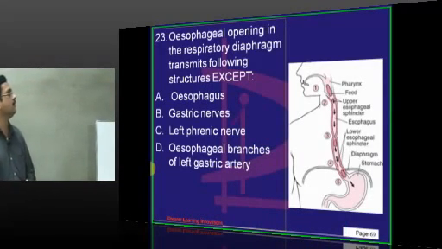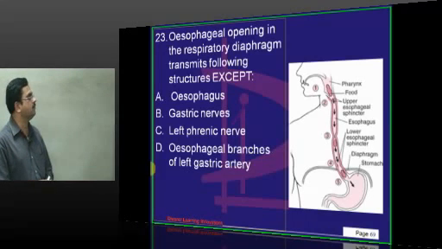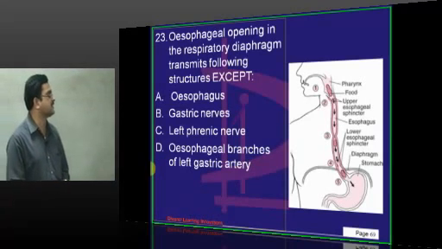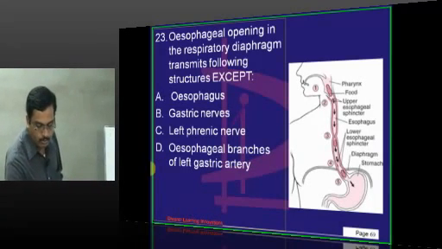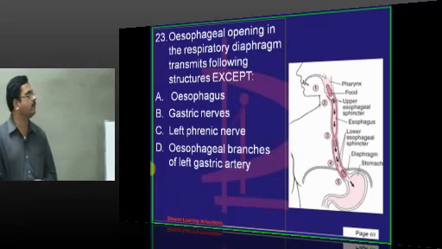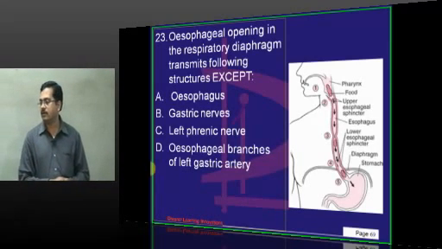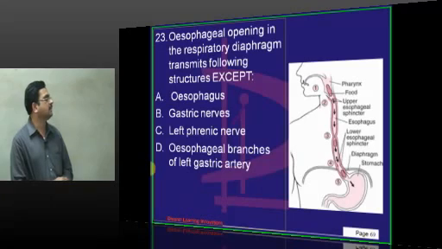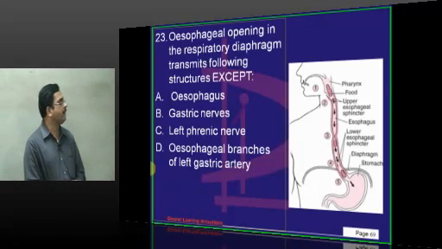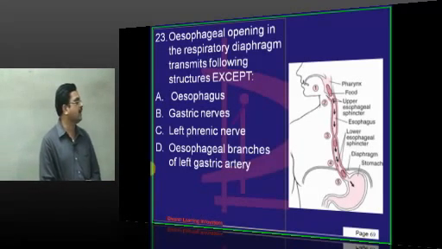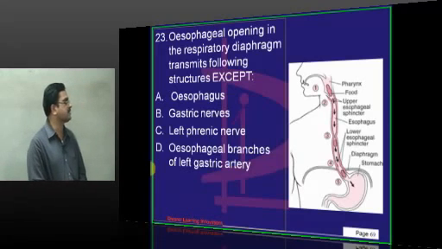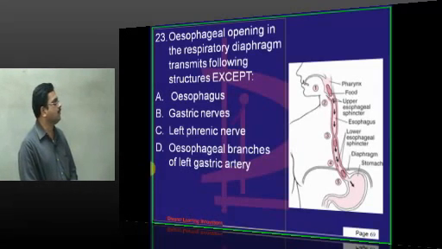Which of the following structures passing through the openings of the diaphragm is not transmitted, except esophageal opening? There are 3 main openings present within the diaphragm: esophageal opening, opening of inferior vena cava and the aortic opening. Through the esophageal opening, apart from the esophagus, the structures passing are the right and left vagus nerves. Then you find the esophageal branches of left gastric artery. So here esophagus is passing, gastric nerves, left phrenic nerve.